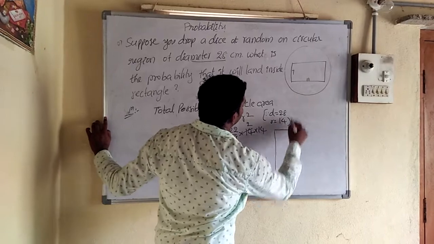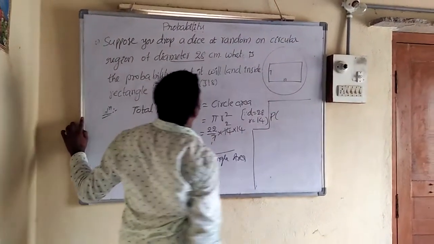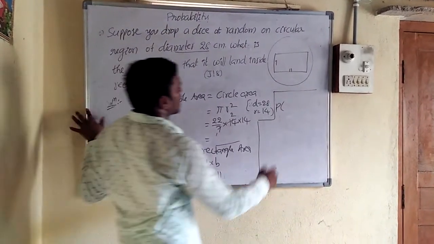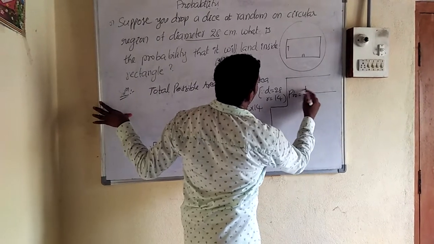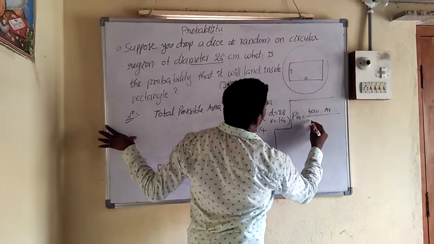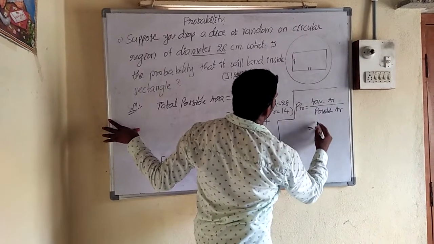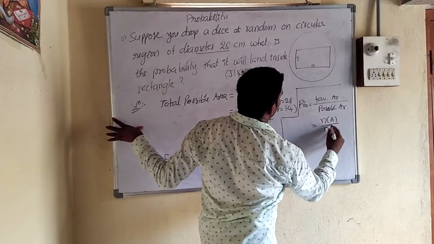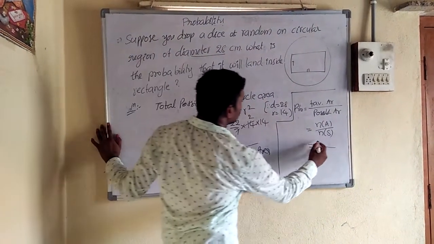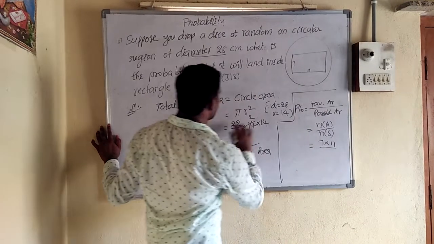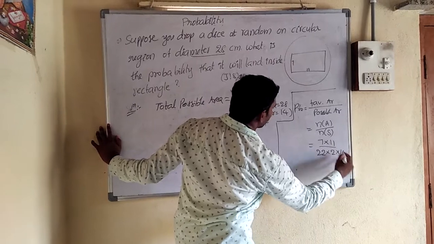So now, the probability of the dice landing inside the rectangle. Probability is equal to favorable area by possible area, taken as n of A by n of S. So favorable area is 7 into 11, by total area, 22 into 2 into 14.